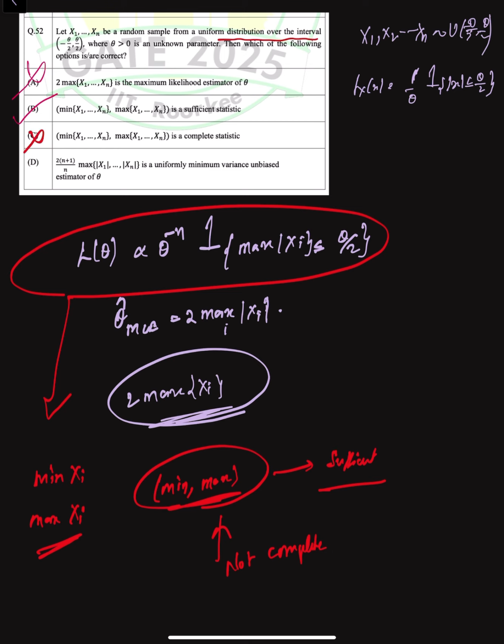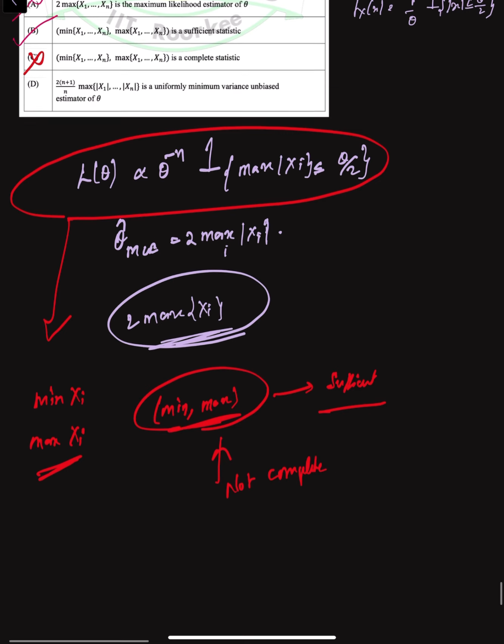Now if we consider the fourth option, 2 times n plus 1 by n times the maximum of x1, x2 and so on xn is a uniformly minimum variance unbiased estimator.